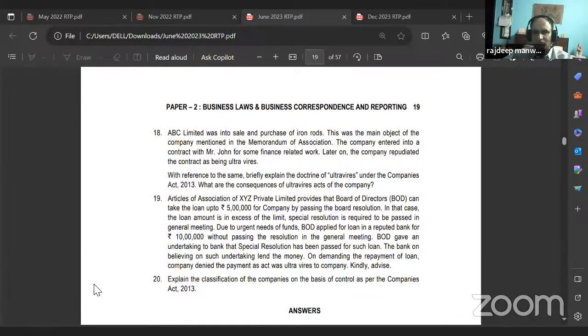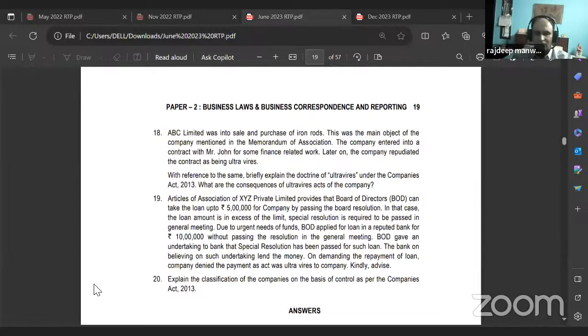18th one: ABC Limited was into sale and purchase of iron rods. This was the main object of the company mentioned in the Memorandum of Association. The company entered into a contract with Mr. John for some finance related work. Later on, the company repudiated the contract as being ultra vires.